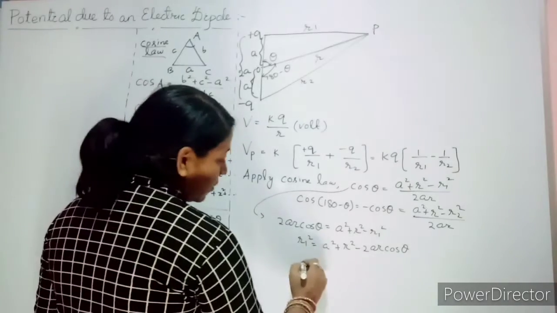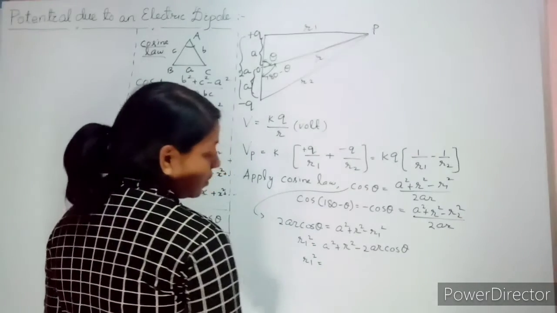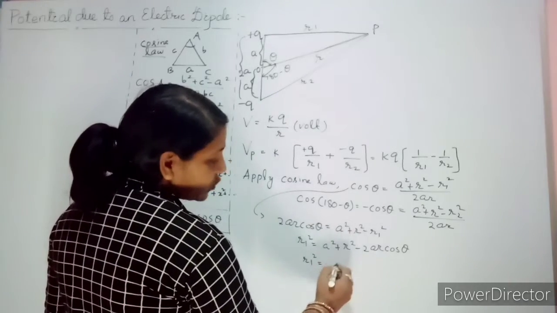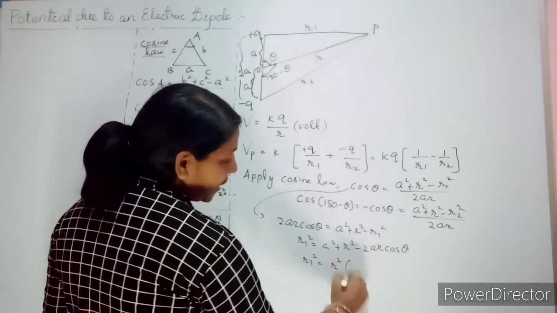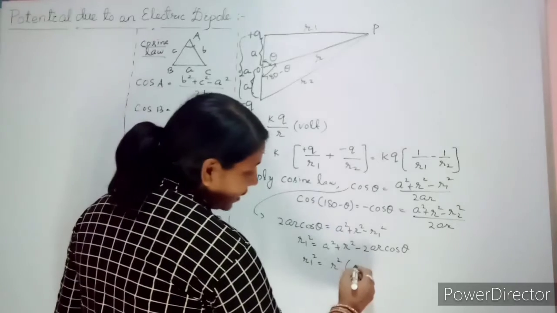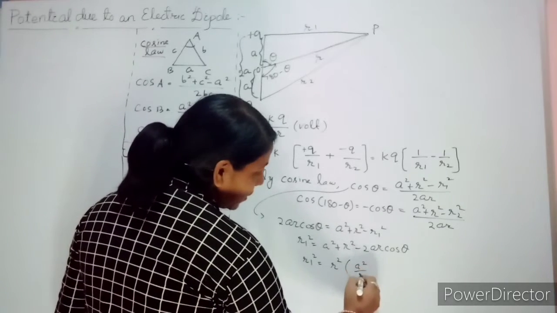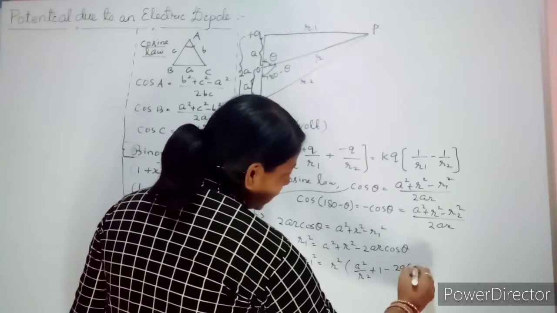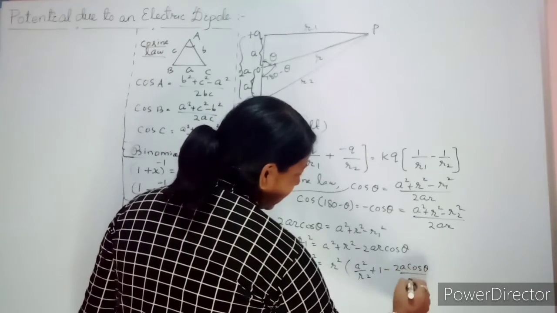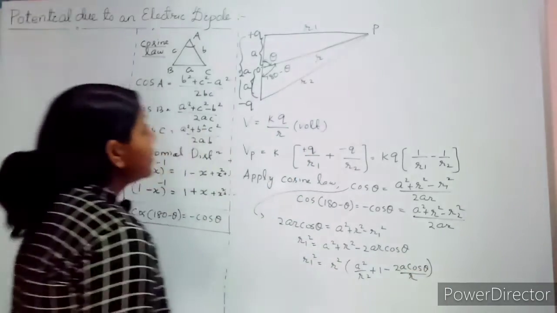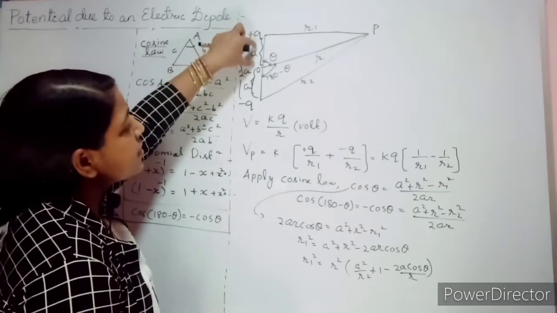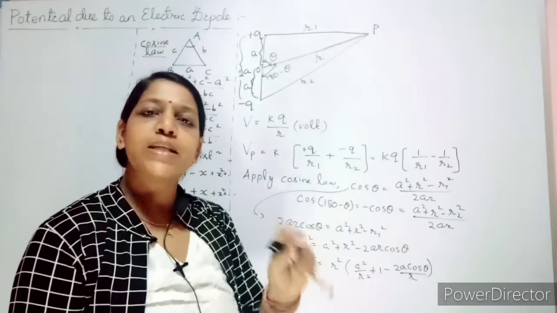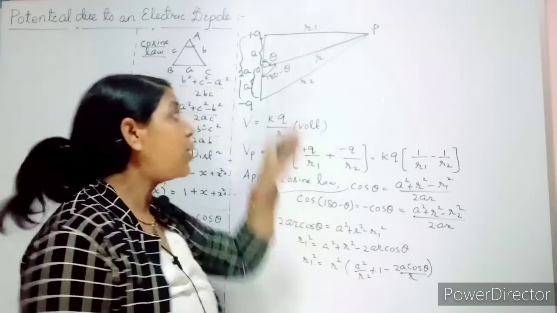Clear? Now r1 square equal to, what we will do? Let us take r square common from this. If you take r square common, then what you will write? r square into a square by r square plus 1 minus 2a cos theta by r. See, this distance of separation, a dipole is always constituted by separating two charges by a small distance.